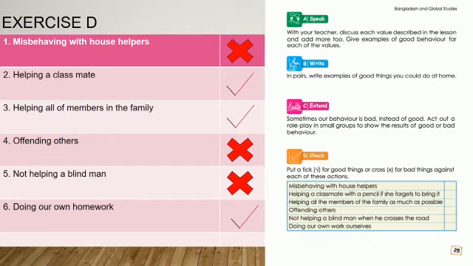Number 4, offending others. So offending others is not a good thing. So it's a bad thing. So give a cross mark here. Number 5, not helping a blind man when he crosses the road. So give a cross mark here because this is a bad thing. Number 6, doing our own homework. So this is a good thing. So give a tick mark here.